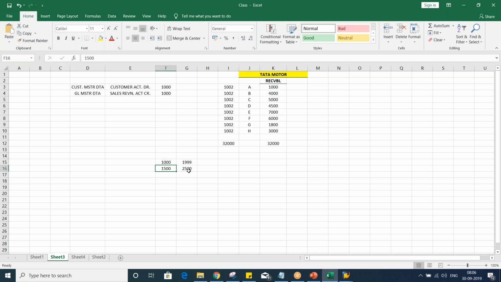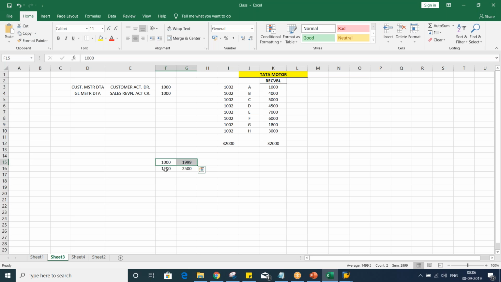In this one we are having 1000 to 1999, and here 1500 to 2500. So whatever the number range is from 1500 till 1999, it is overlapping, because these number ranges also contain those numbers, right? So it is a kind of conflict.